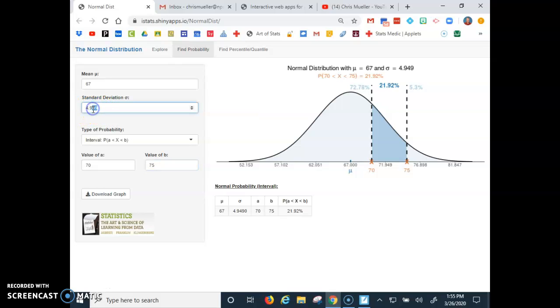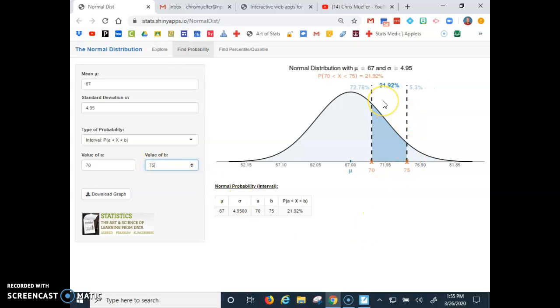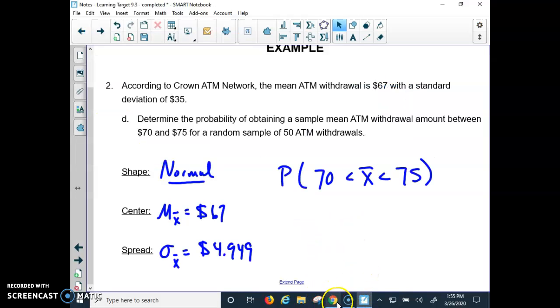Now again, this could vary a little bit depending on how you round this value. For instance, if I put this at 9.5, then you'll see that the standard deviation automatically changes these, so you got to go back and change them. You be careful of that. And you'll see it's about 21.92. So we go back here, and I got to make sure I hit 0.2192. There you go.